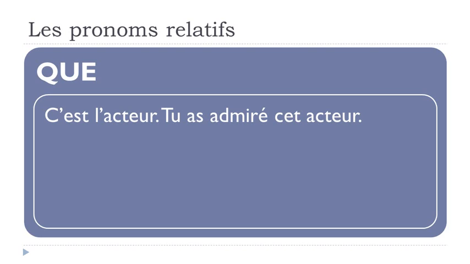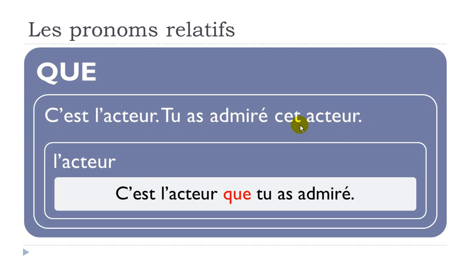So let's have a look first, and it will be quite easy because it is here. Have a look, c'est l'acteur. Tu as admiré cet acteur. So here you've got the passé composé form, but it's the masculine, so normally it shouldn't be a problem. C'est l'acteur que tu as admiré.